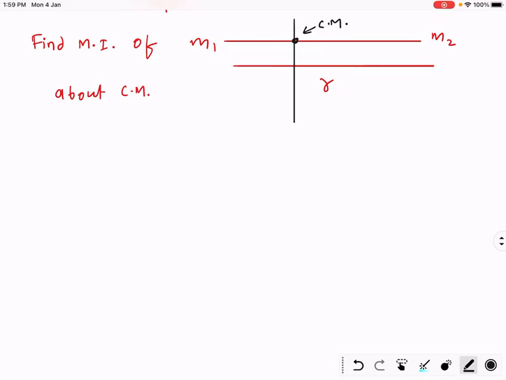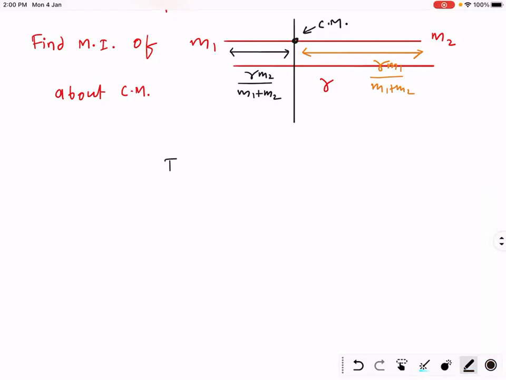Now the trick to find the center of mass is total distance upon total mass. The distance of m1 from the center of mass is total distance upon total mass, and you will multiply by what? m2. So this is the distance of m1 from the center of mass. Understood? Now, can you suggest this? Total distance r, total mass m1 plus m2, and the distance of m2 from the center of mass is into m1.